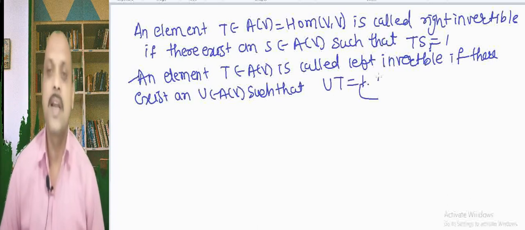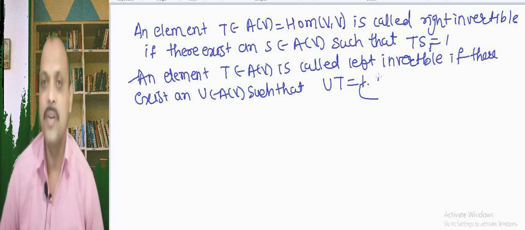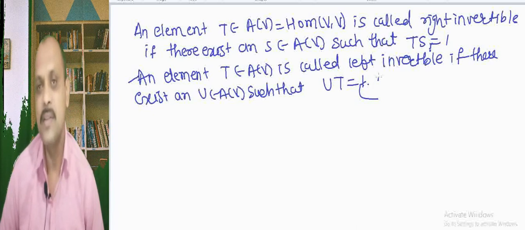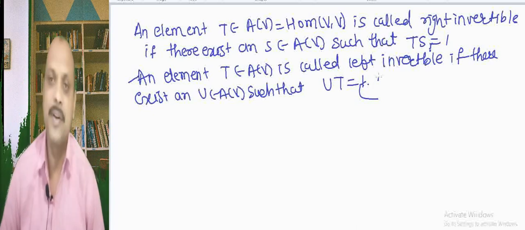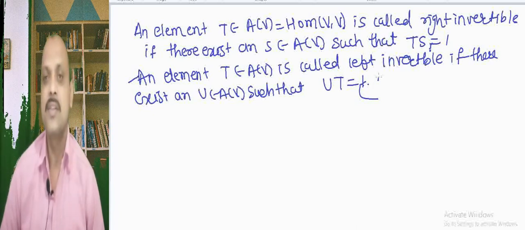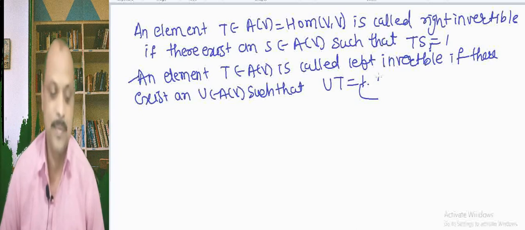So, these are the two definitions of invertible. Now, if it is right invertible and left invertible, then it is called a regular.